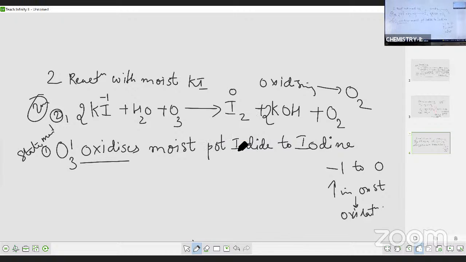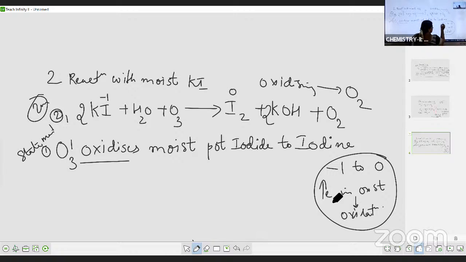Iodide is oxidized to iodine. So why are we saying it is oxidized? Because the oxidation state is going from -1 to 0, so there is an increase in oxidation state.